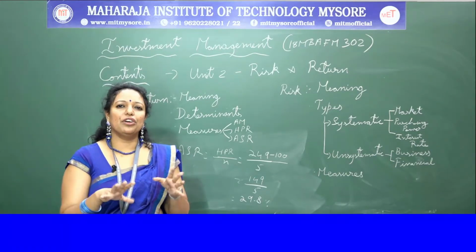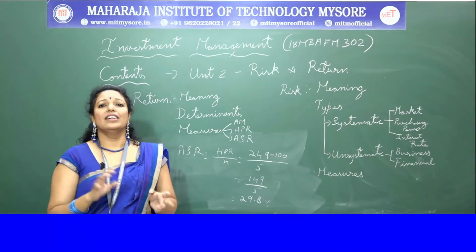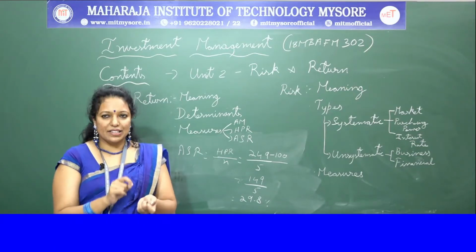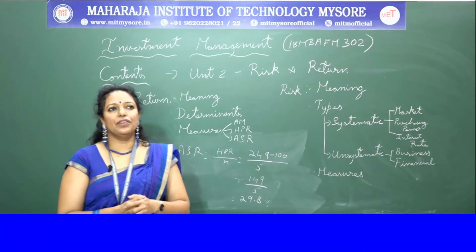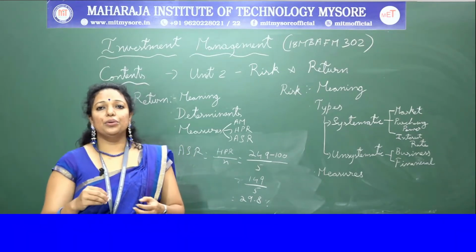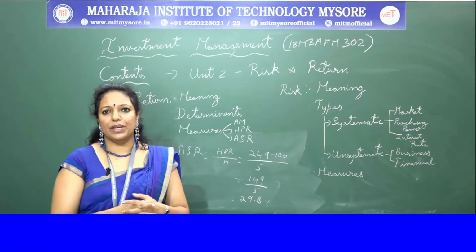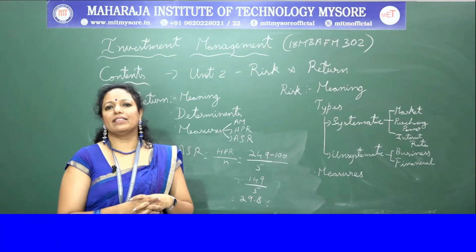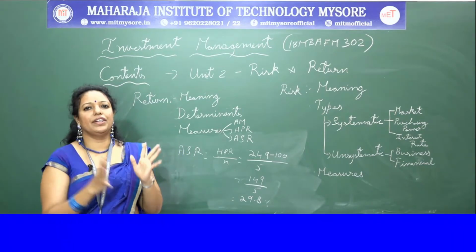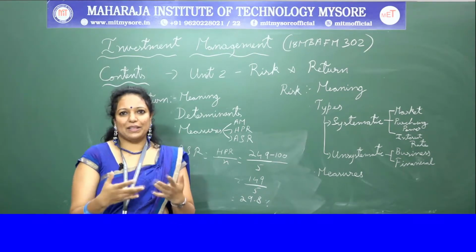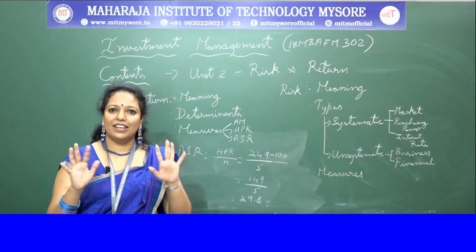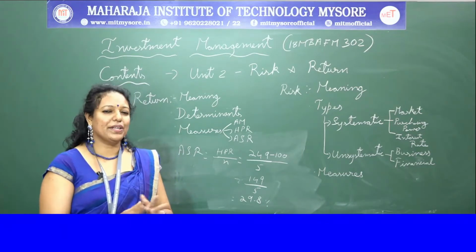Okay, it's a measure of volatility. It's not constant. It's a measure of volatility, and it is the difference between the expected return and the actual return. For example, if you want to make an investment of 100 rupees and you expect that you will get 10% return in future for a period of 1 month. So that is your expectation. So expected return is 10%, okay, and 10 rupees.